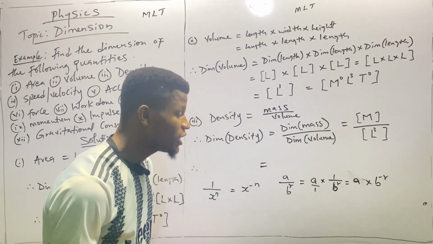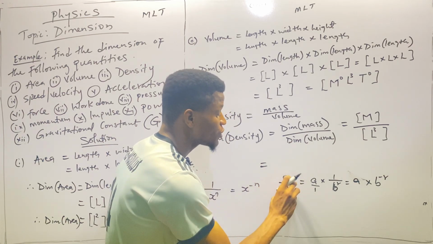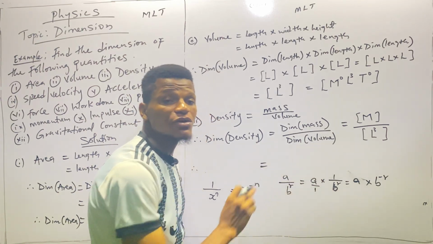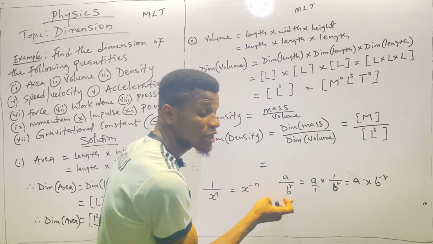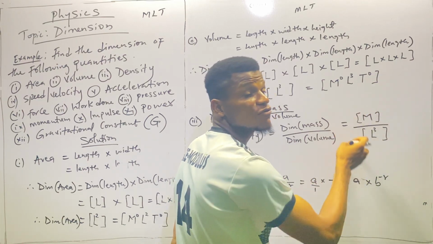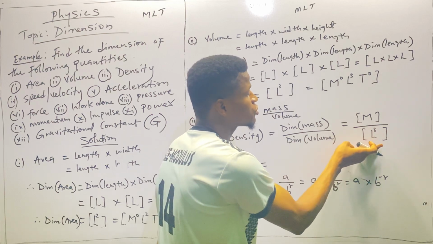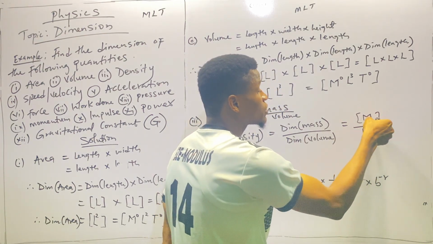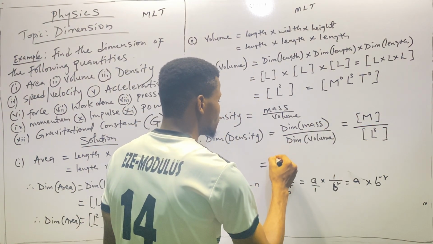So what I'm trying to explain here is that whenever a quantity is at the denominator of a fraction, if you want to express that quantity in a separate way, as in form of multiplication, the power must carry negative. The negative shows that its position is at the denominator of a fraction. Because this is a fraction now, M over L cube, this L cube is at the denominator, so the power must carry negative as a multiplication. All right, so now we are going to write this as